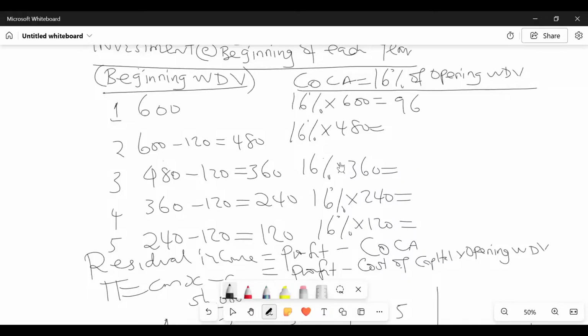So the first one comes to how much, somebody? 96. The second, 76.8. 57.6. 38.4, then 19.2, like that. So are you able to transfer all these COCA figures down to profits?